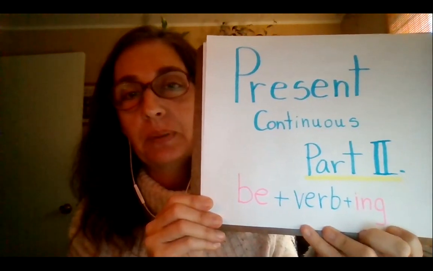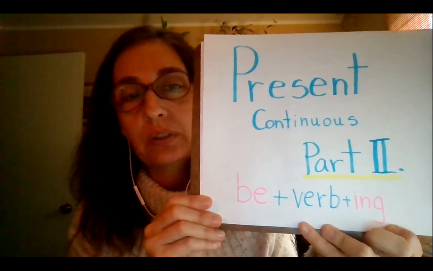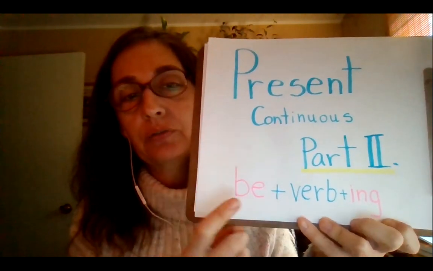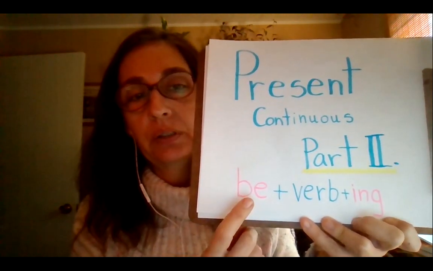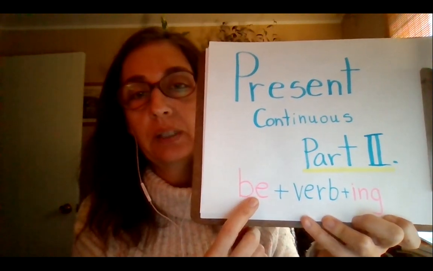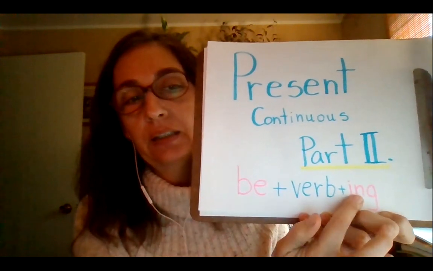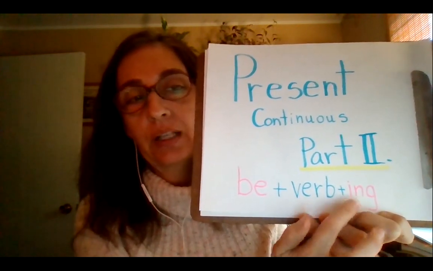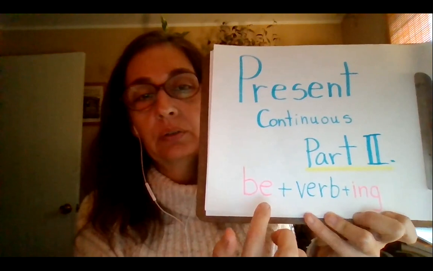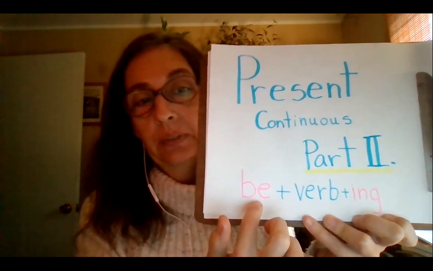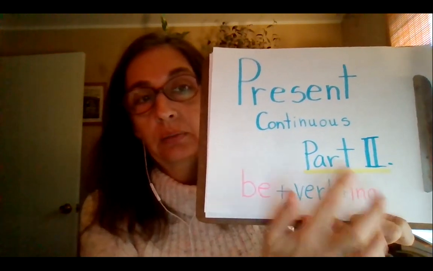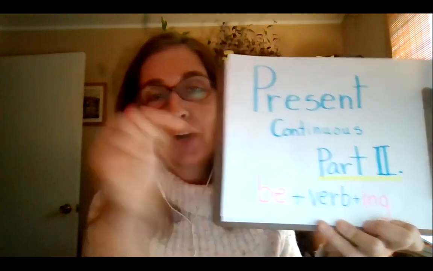This time I will explain the question forms with the short answers. Okay, and don't forget that the present continuous is formed with the verb to be, that can be am, is, or are, the verb, and it's very important the ing at the end of the verb. So, I am teaching present continuous right now. Okay, so let's see what we have.